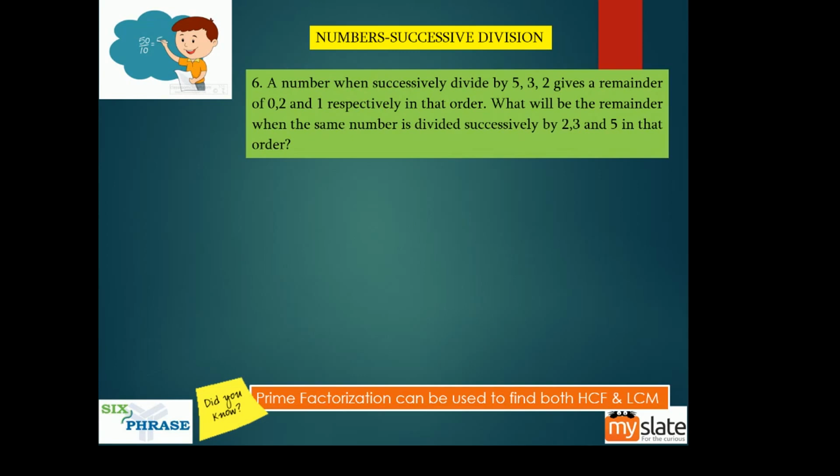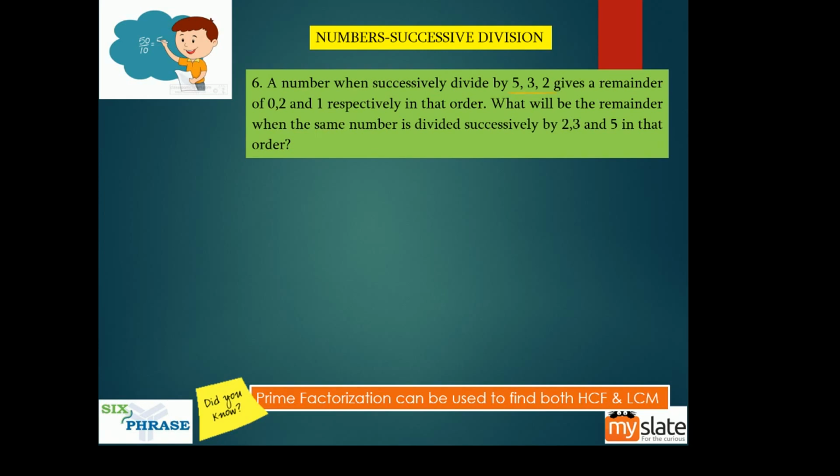A number when successively divided by 5, 3, 2 gives the remainder 0, 2, 1 respectively. What will be the remainder when the same number is divided successively by 2, 3, 5? So we are not just finding the number, we are finding the number and then dividing it with new divisors. Earlier it was 5, 3, 2. Right now we are dividing it with 2, 3, 5. Now for 5, 3, 2 we get 0, 2, 1.